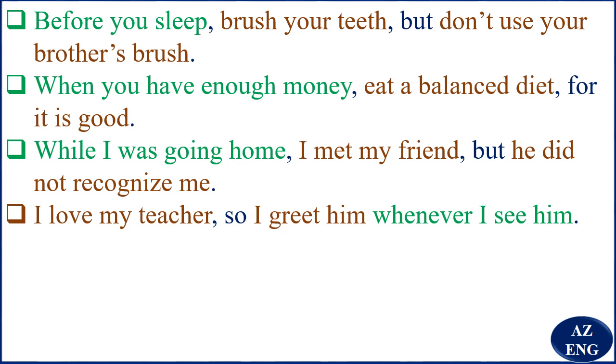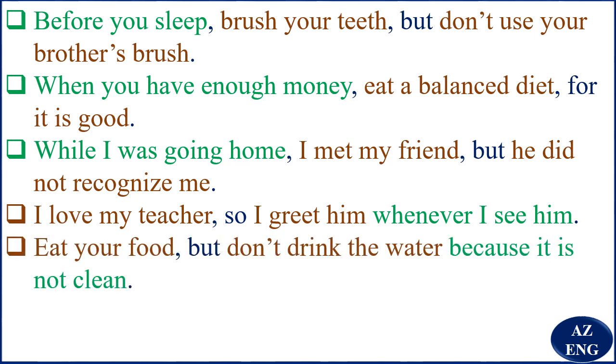I love my teacher, so I greet him whenever I see him. "I love my teacher" is an independent clause. "I greet him" is an independent clause. You see, "so" is a coordinating conjunction. "Whenever I see him" is a subordinate clause. So this is a compound complex. But you remember, two or more independent clauses and one or more subordinate clauses.